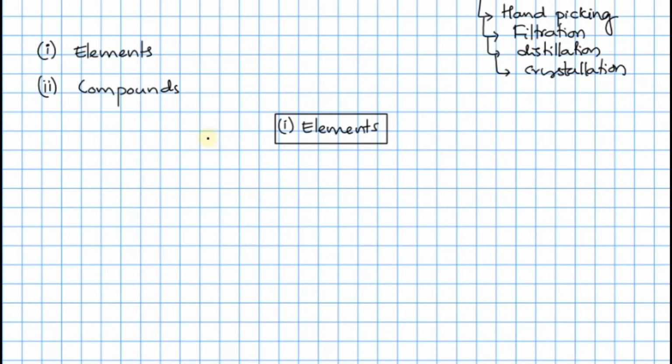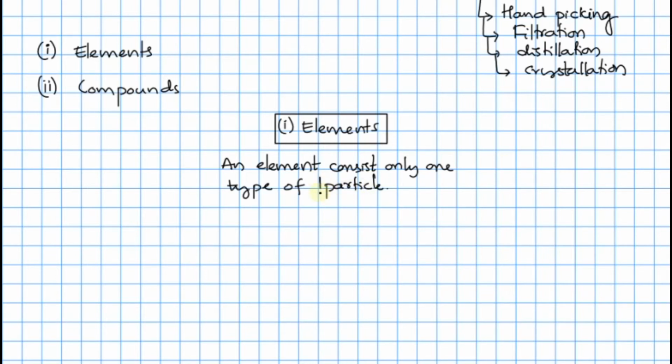But the thing is that they consist of only one type of particle. An element consists of only one type of particle. The particles may be atoms or molecules.